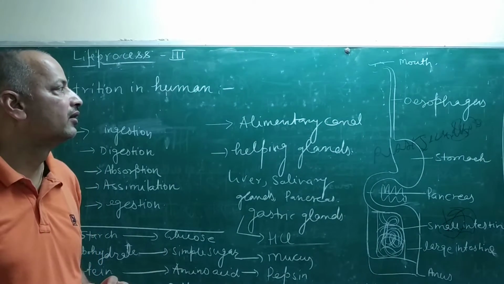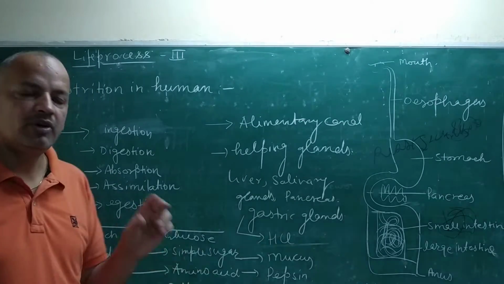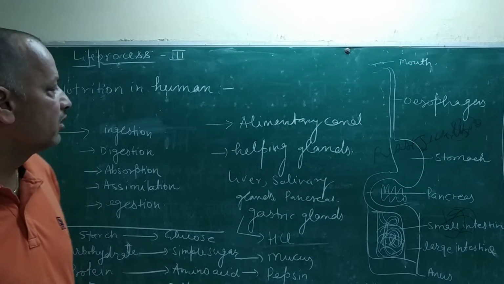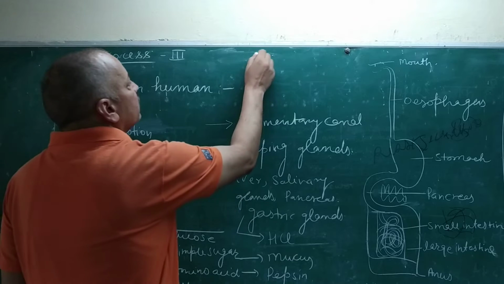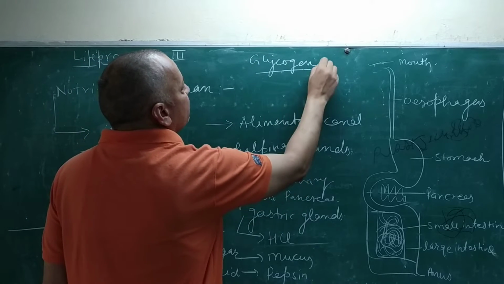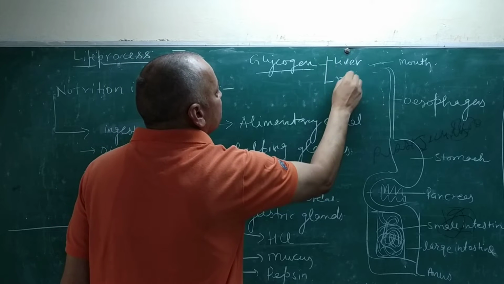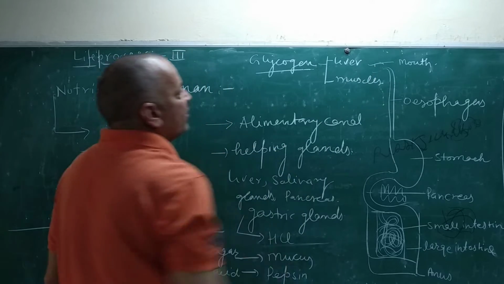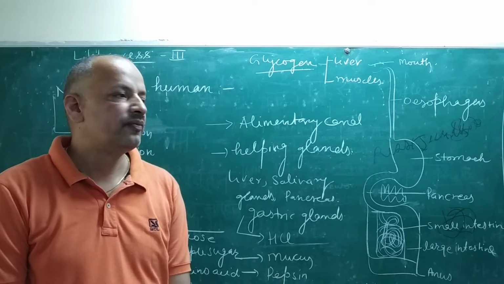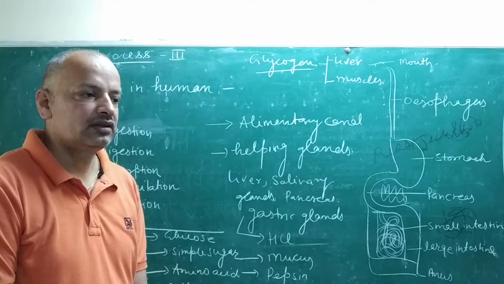Suppose glucose runs inside the blood in the form of simple sugar. Whenever it is stored, it converts again into glycogen. Glycogen is a complex carbohydrate stored inside the liver and muscles. So there are two organs specialized for storing glycogen: one is the liver and the second is the muscles.